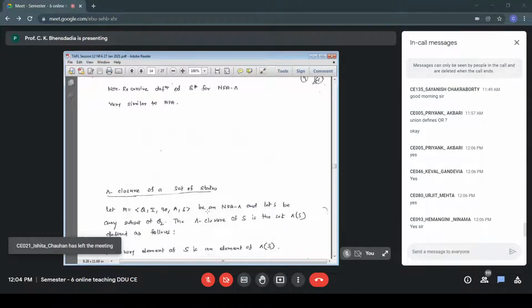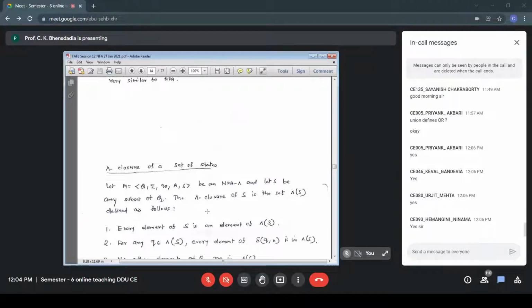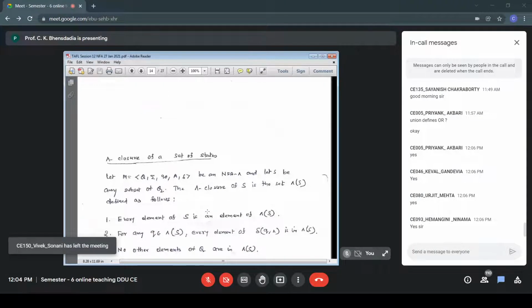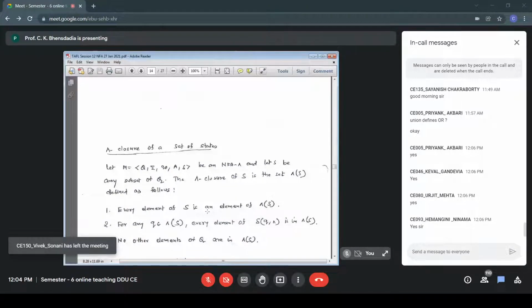Here is the recursive definition. Here is the mathematical recursive definition for null closure of the set of states. Which are the states that can be visited from the given set of states using null transitions? That is the descriptive meaning for this. The definition is like this: every element of S is an element of null closure of S, and for any Q belonging to null closure of S, every element of delta(Q, null) is in null closure of S.